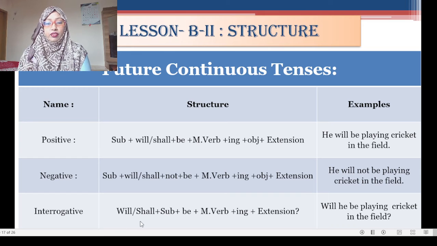Shall we or will we? Shall or will plus subject plus be plus main verb plus ing plus extension, and after the sentence you will put an interrogation sign. You know that in an interrogative sentence you will have to use an interrogation sign.